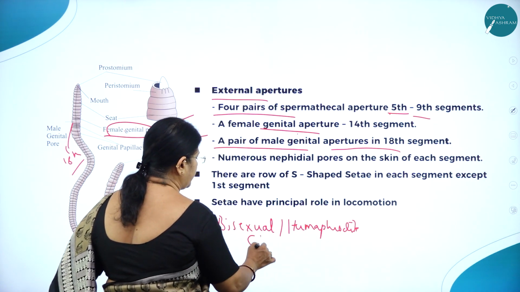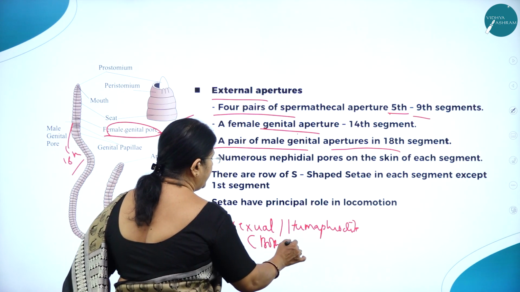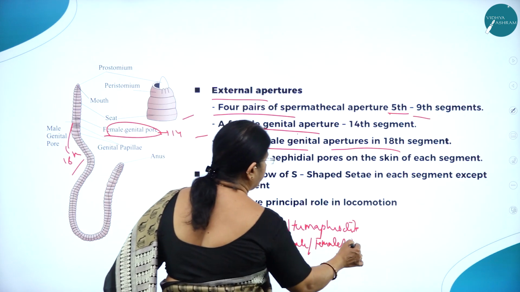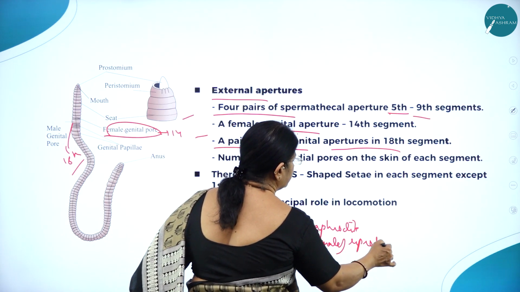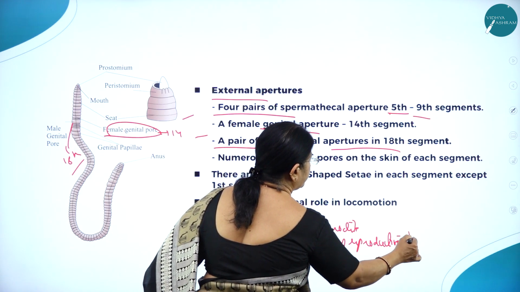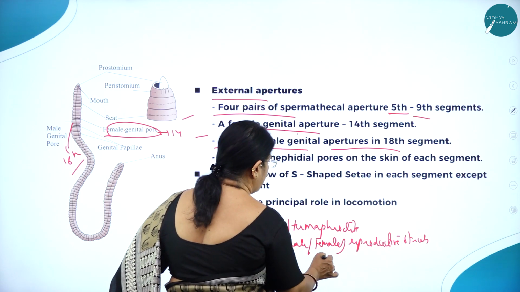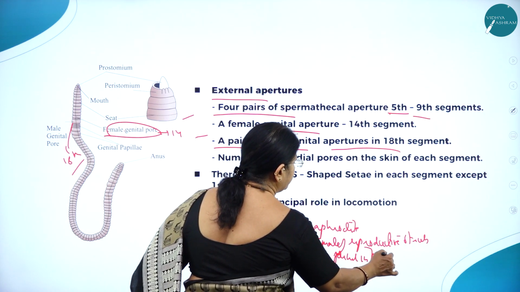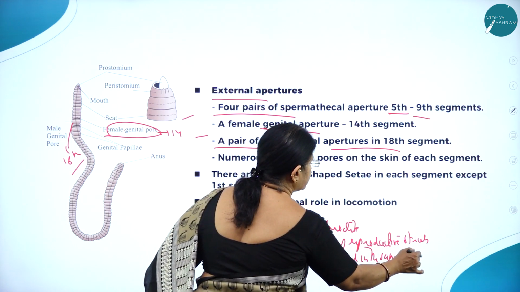What do you mean by hermaphrodite? Both male and female reproductive structures are found in the same animal. It's found in the same animal.